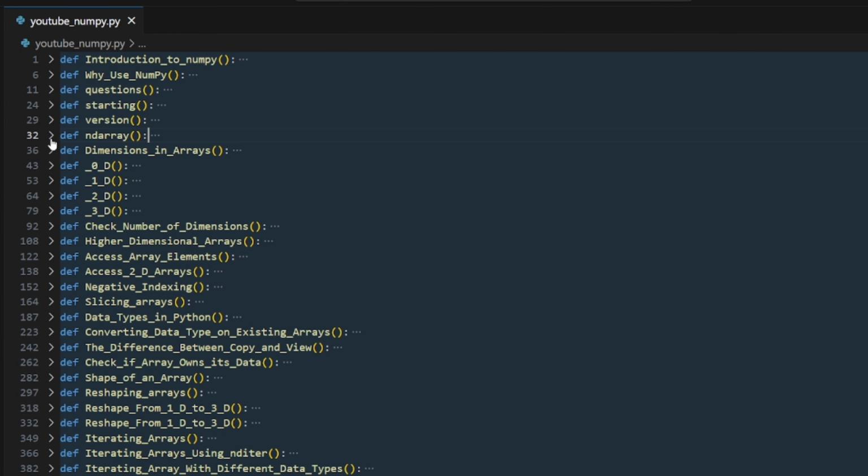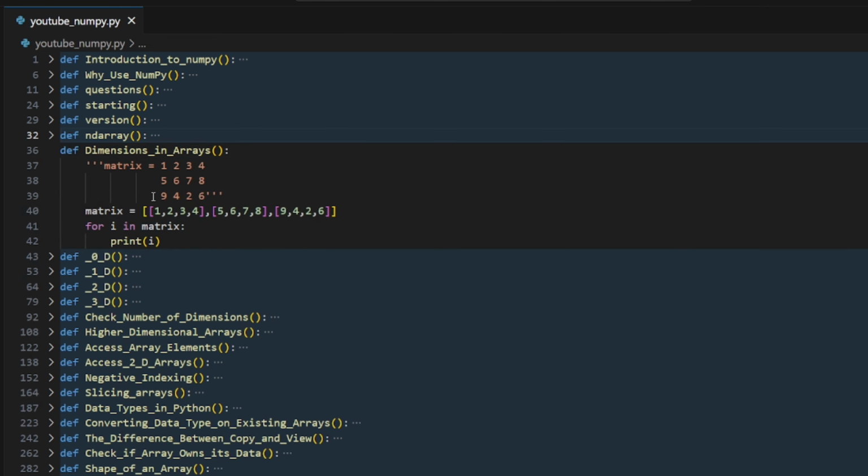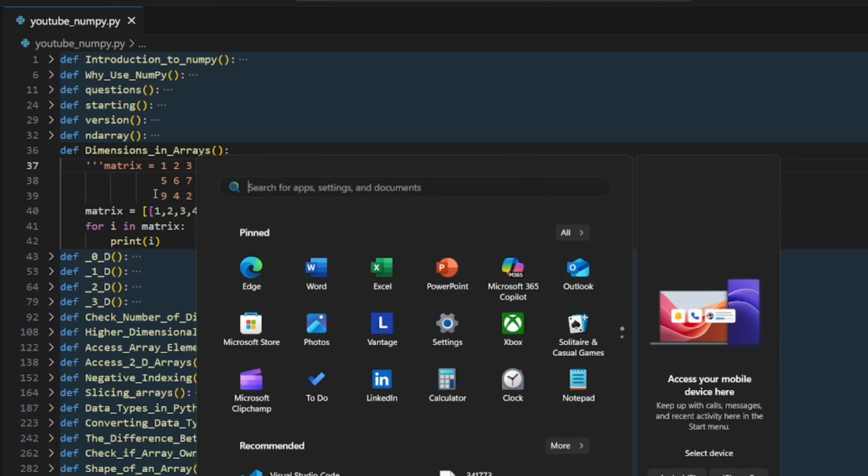Let's move on. It's a pretty basic one. If you don't remember that, it will work. So what are the dimensions in an array, or we can say in a list? See, I'm having a matrix. Just imagine here is a long square bracket. It's just how we represent it in a list.